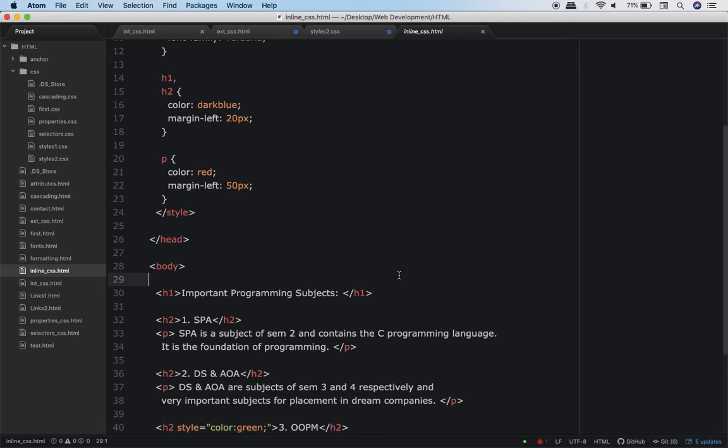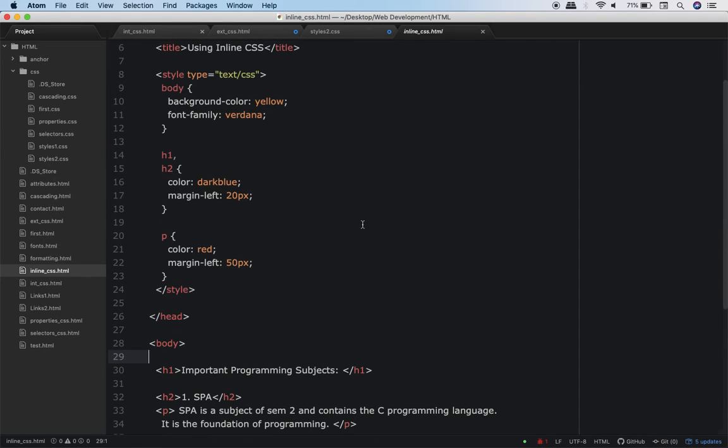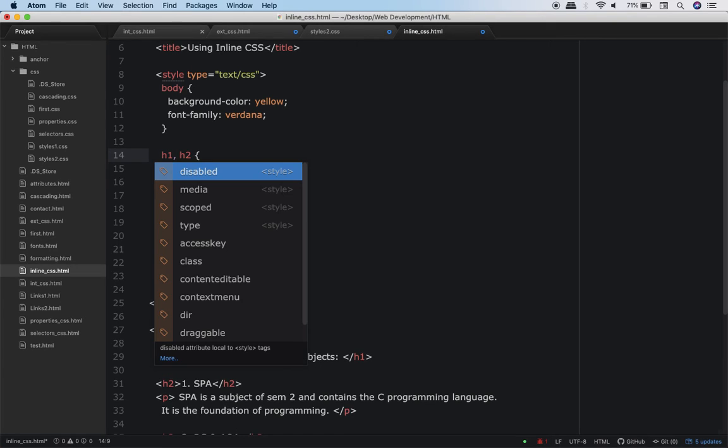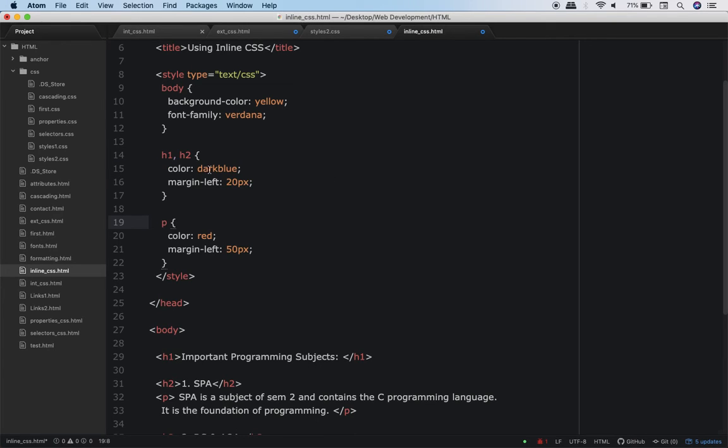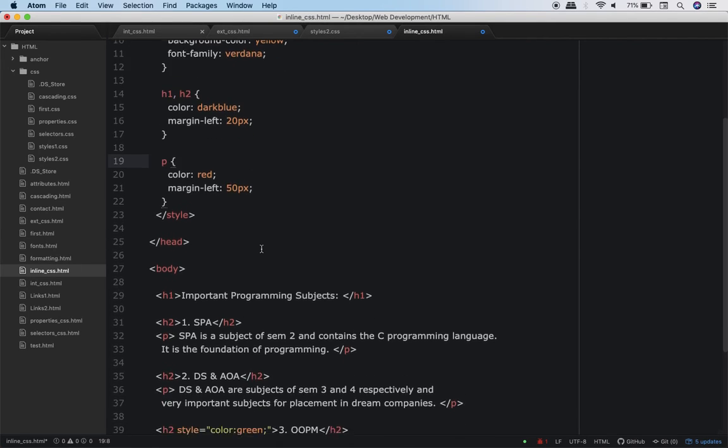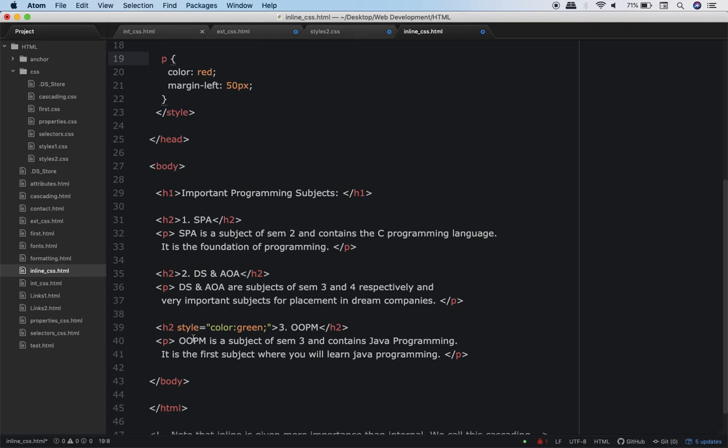Okay, so I hope you read it. Can you figure out what is something different over here? If you pay attention, you will realize that when I wrote internal CSS, I gave this H2 the color dark blue. See carefully, for H2 I gave color dark blue using internal CSS. Again, for that H2 I gave color green.